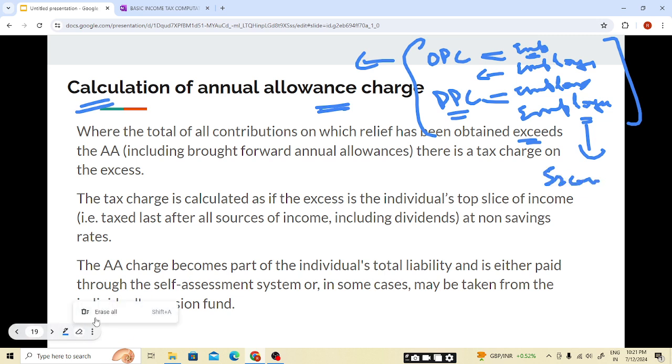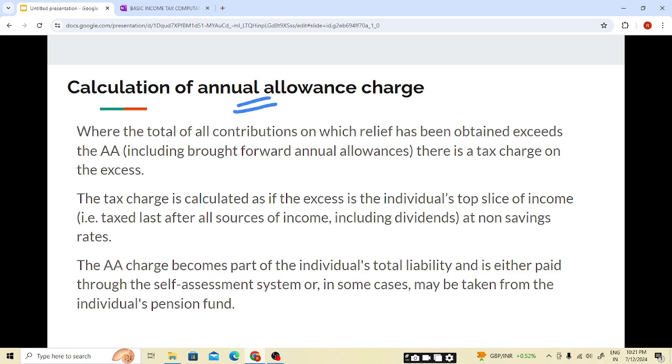Now we'll be seeing the annual allowance charge. Annual allowance charge will be applicable when the amount which you have contributed exceeds 40,000, and this limit can also increase by carrying forward the annual allowance limit of the previous 3 tax years if the individual is a member of the pension scheme, where the total of all contribution on which relief has been obtained exceeds the annual allowance limit, including brought forward annual allowances.